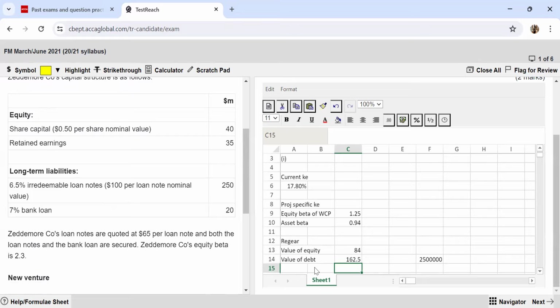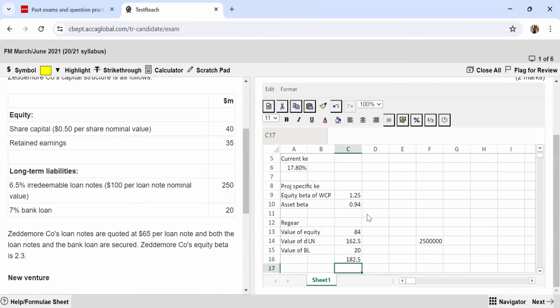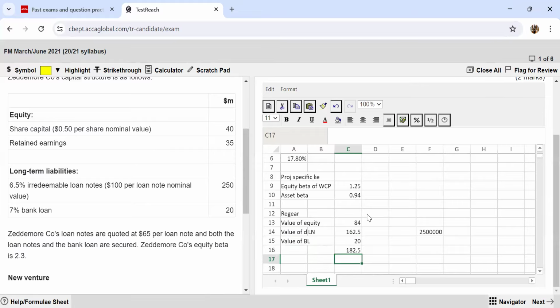Now, this is just regarding the loan notes. Now, in my debt, I also have the bank loan. So value of bank loan. Bank loan is not tradable in the market. So whatever is the book value is what is going to be the market value. So I take 20 million. Now the total value of my debt comes out to be the sum of this and this. 182.5 is the total value of my debt.